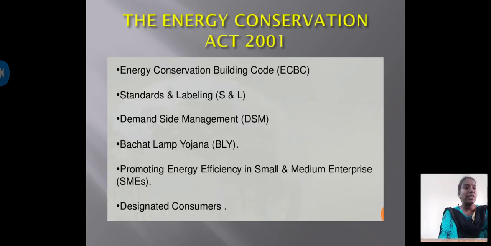The Energy Conservation Acts and programmes in India are the Energy Conservation Building Code, ECBC; Standards and Labeling, S&L; Demand Side Management, DSM; Bachat Lamp Yojana, BLY; Promoting Energy Efficiency in Small and Medium Enterprises, SMEs; and Designated Consumers.